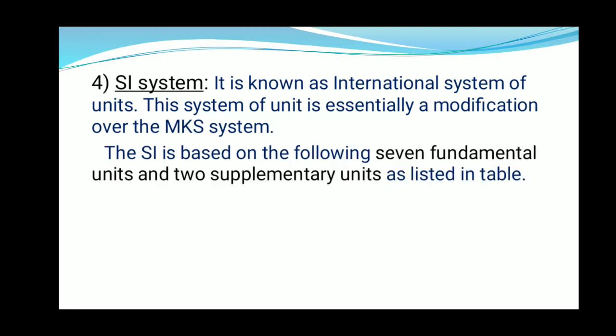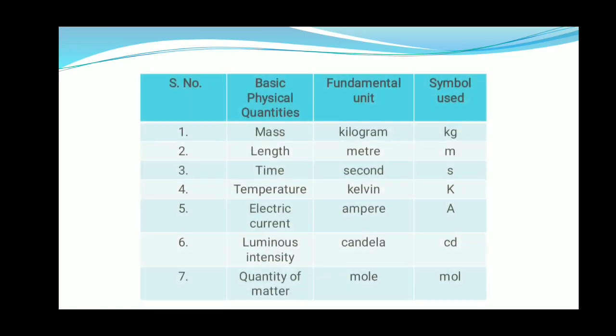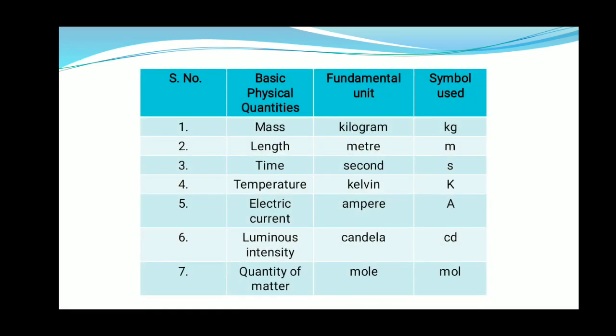The SI is based on the following 7 fundamental units and 2 supplementary units as listed in the table. Here we can see the 7 fundamental quantities, which are mass, length, time, temperature, electric current, luminous intensity and quantity of matter.